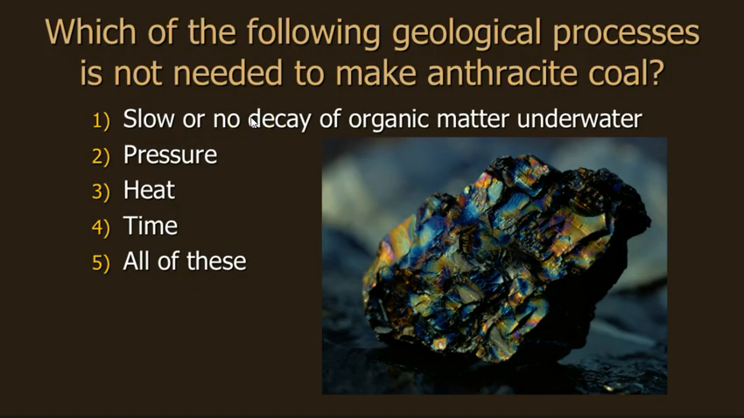Okay, so which of the following geological processes is not needed to make anthracite coal? This is a lovely picture of anthracite. You can see it's got a fun iridescent color. It's very pretty, very nice, yeah? So, slow or no decay of organic matter underwater, pressure, heat, time, or all of these are needed. Well, all of these are needed.